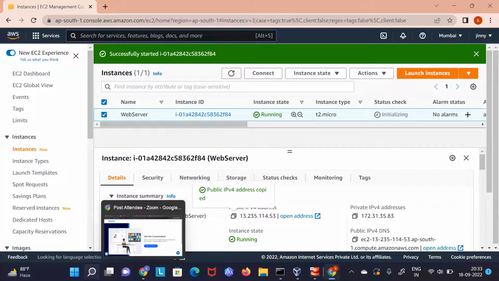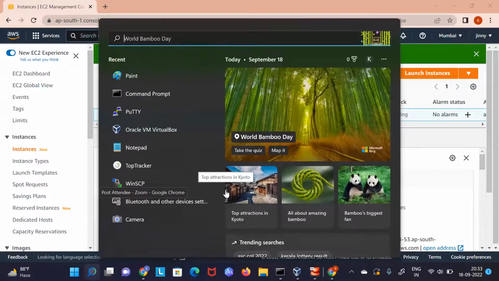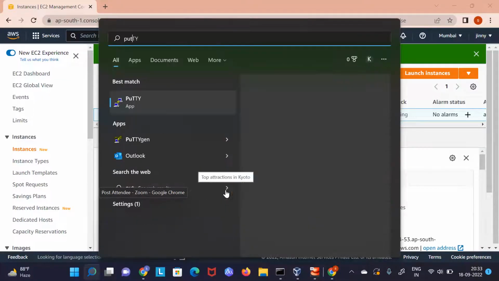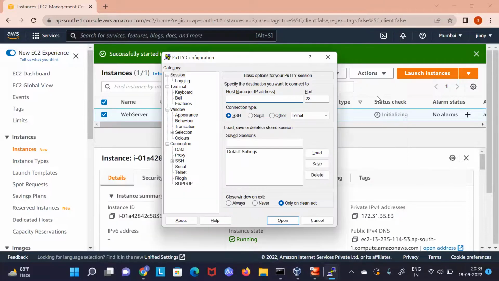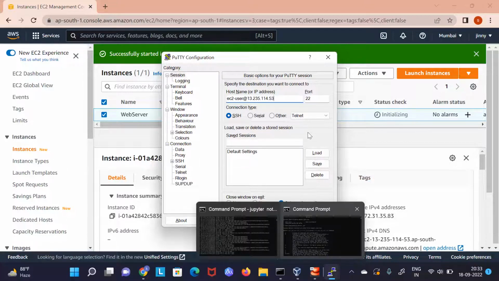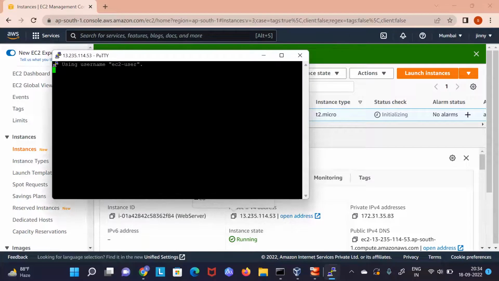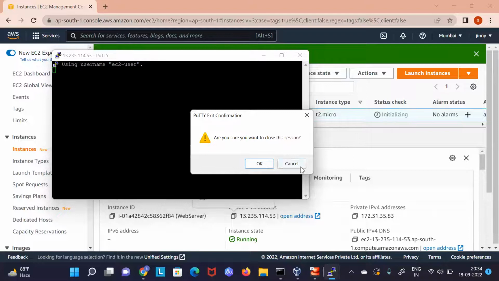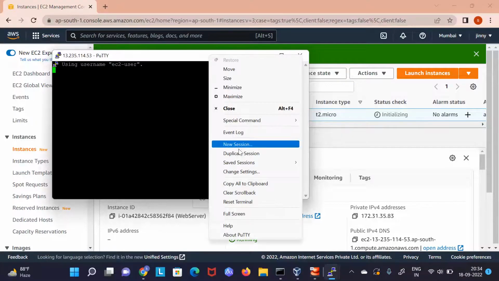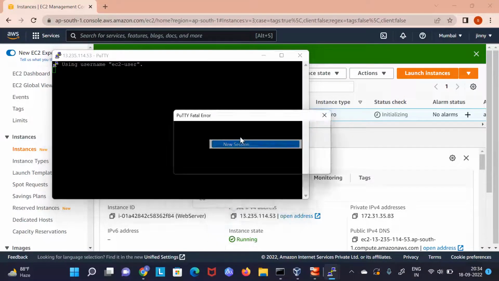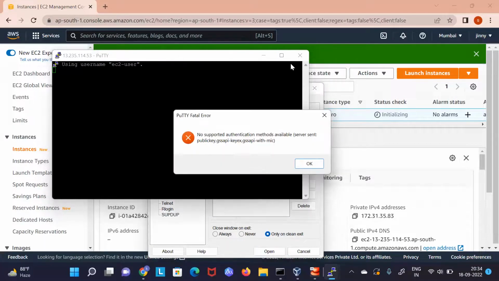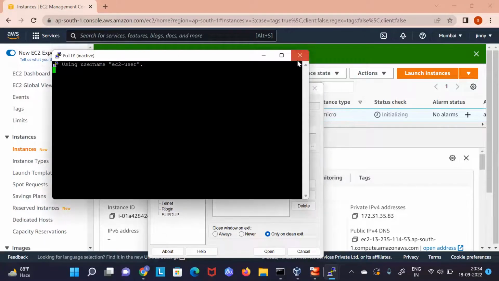Now let's open this EC2 instance. It's open. So let me open with PuTTY for now. Okay, I forgot to mention something. Just let me open.